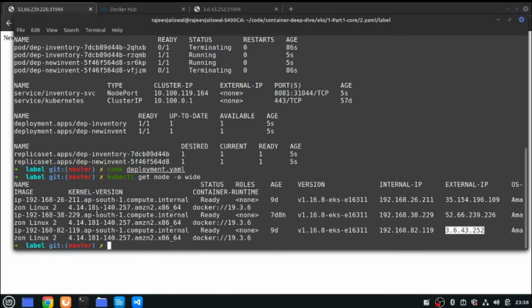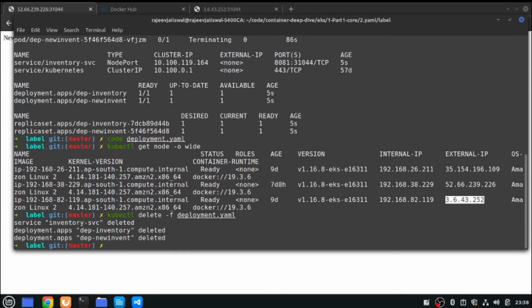All right, so this is the label, guys, right? So if we'll change this label, your service selector label should be matching with your match label, whatever you have given in the pod itself, right? Let's delete it. Everything is gone in a single go.